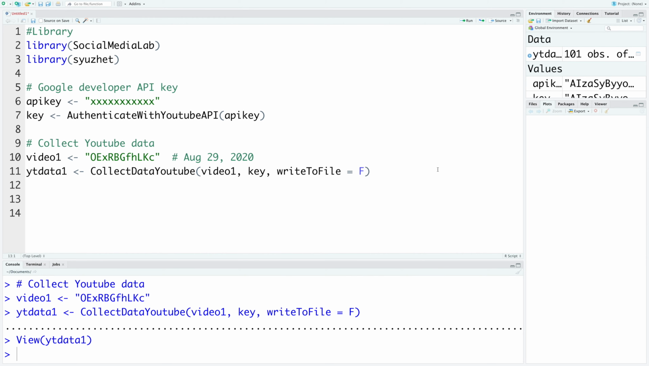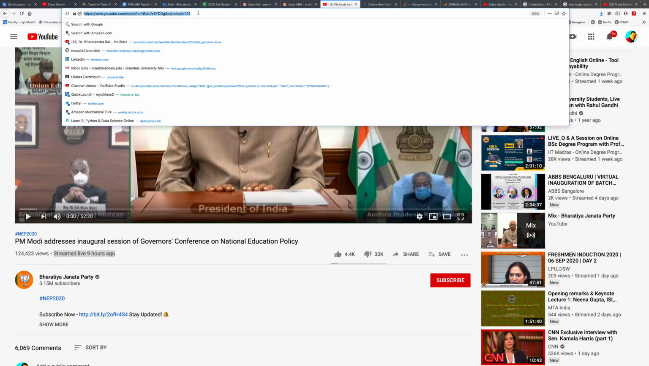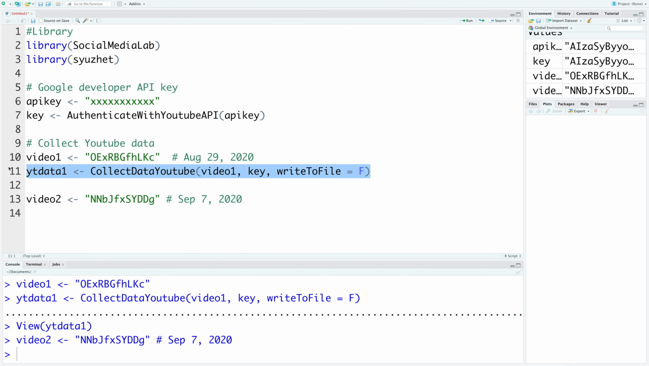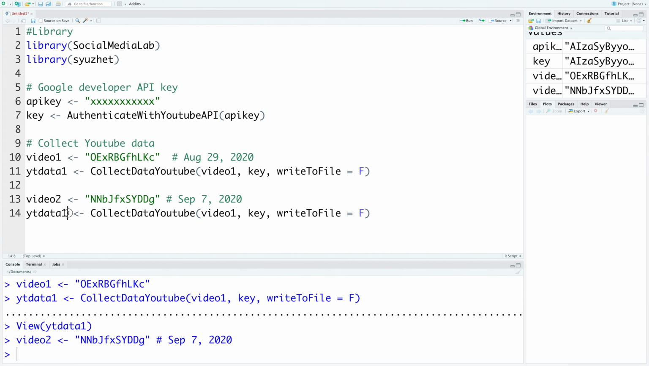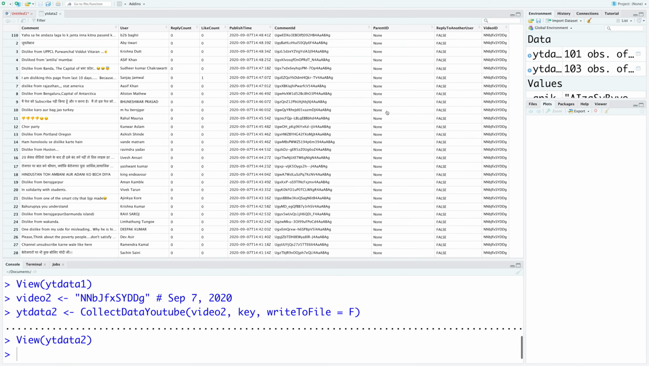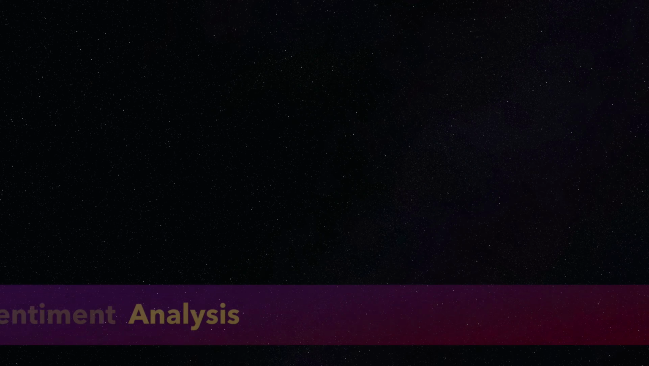Let's also pull data from a more recent video, and we'll call this video 2. So we'll copy this link, paste it here. I'm going to remove this part from and onwards and also remove this up to the equal sign. So this is the September 7th, 2020 video. Let's copy this line and paste it here and call this 2, and this is video 2. So this one also has the pulled data and we can use it for sentiment analysis.